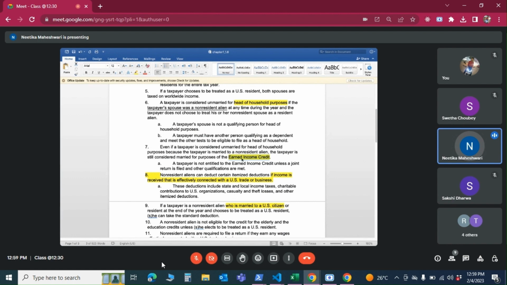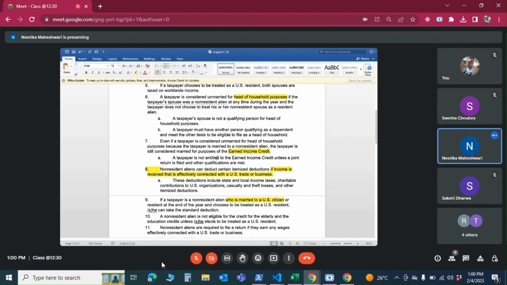So again, that's a call that they need to take. If they want to take earned income credit, they'll probably have to file joint returns, because earned income credit is given only to married filing jointly status.